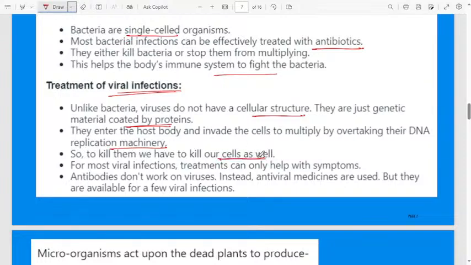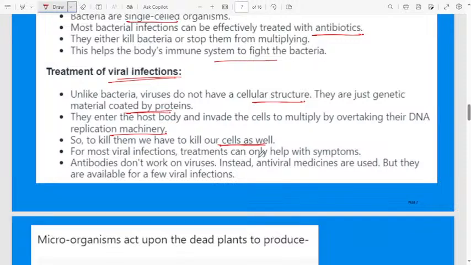As you can see, treating a viral infection is very difficult. It is the same question we are discussing. Why can't we cure a viral infection as easily as a bacterial infection? Because a viral infection normally affects your genetic material, like DNA replication and everything, and it will even kill your cell walls also. Most viral infection treatment can only help with symptoms.